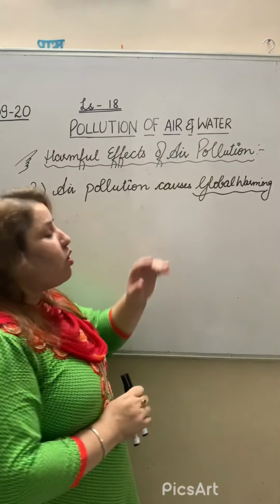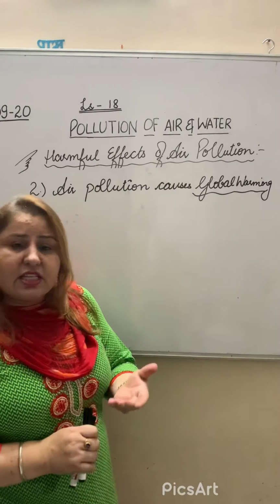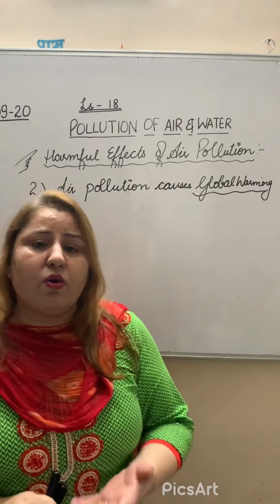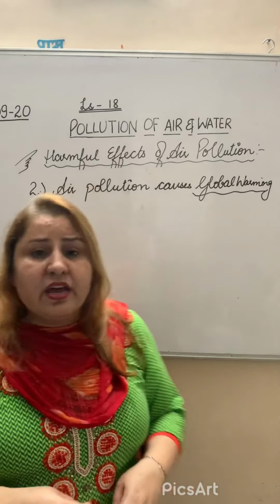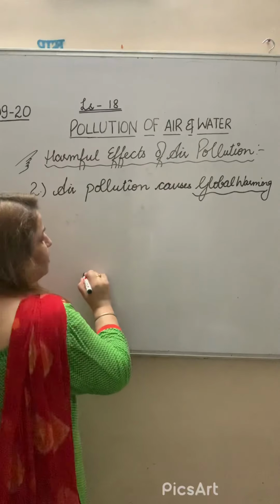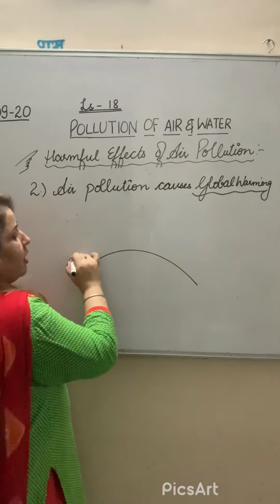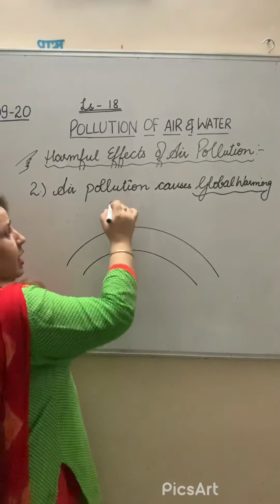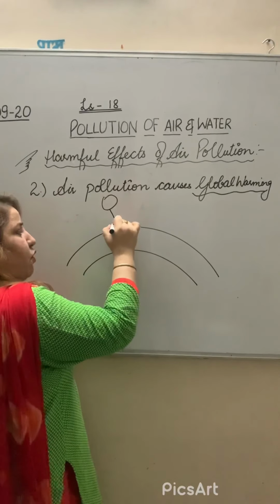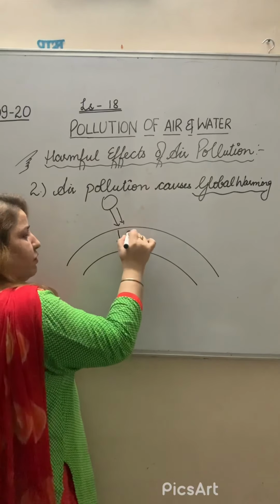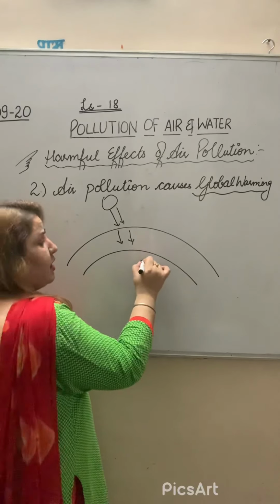But when there is an excess of these gases, they cause the greenhouse effect. Here I just want to tell you: suppose here is the Earth, and here is the Earth's atmosphere. When the sun rays fall on it, the rays come over here, and some of the rays reflect back.